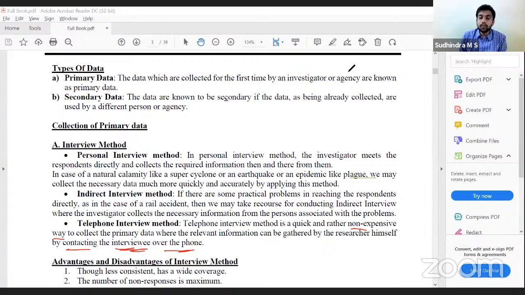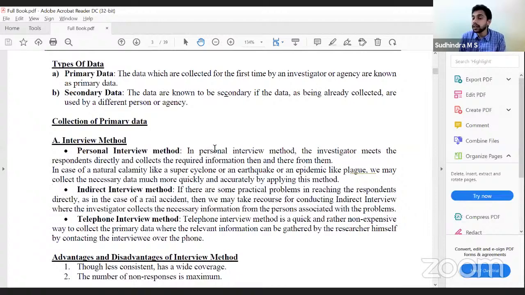Now, we have discussed the interview method. There are advantages and disadvantages. What are the advantages? Wide coverage. We can cover a large area. This is talking about the advantages of the telephonic interview. When compared to the other two, we can cover a wide area because we are sitting at one place, contacting through telephone. So these are the advantages and disadvantages of the telephone interview method.